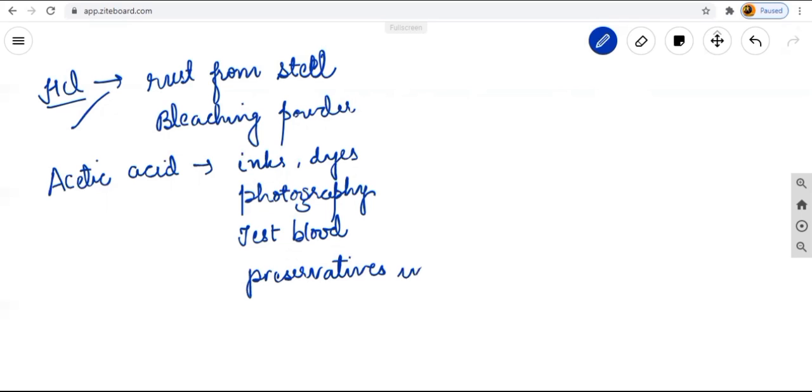It is also used as a preservative. Preservative जो आप pickles वगैरह में डालते हैं उसको store करने के लिए, used as a preservative in pickles. Due to this acetic acid only, these pickles will remain safe at your home. So these are some of the uses of your acids.